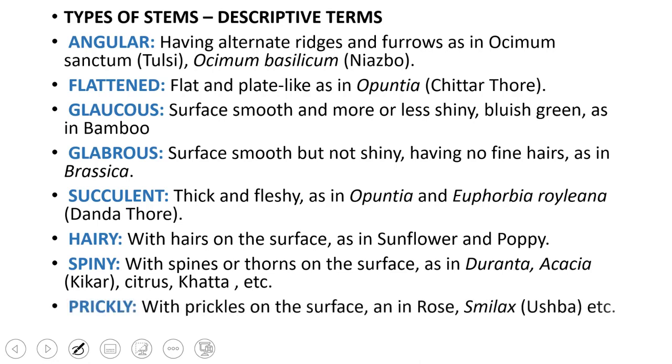And we also have prickly stems, stem with prickles. Prickles are actually superficial structures, somewhat like this, as on the surface of rose. Now if you apply a small pressure with fingers, you will see that the prickles come off easily from the surface of the rose plant, because they are superficial. Whereas the spines, they are branches.